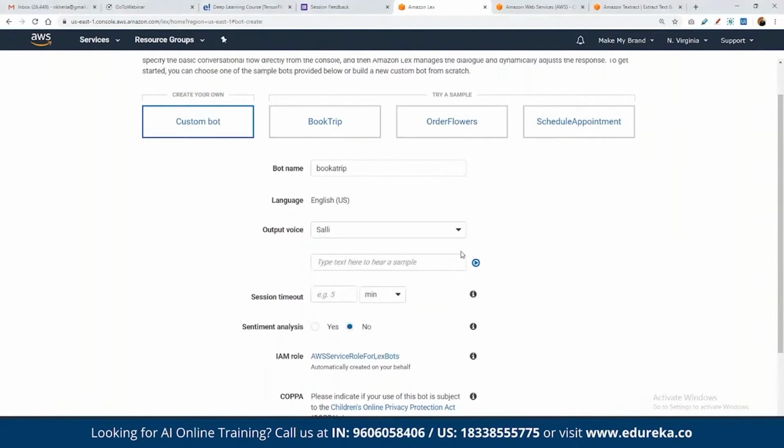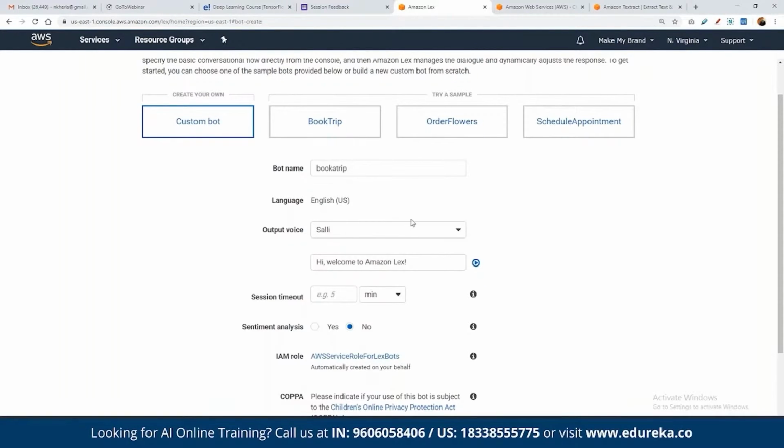And then here we can type to see a sample of the voice in our own statement. Then we can simply type in, "Hi, welcome to Amazon Lex." So if we simply click on play, here we can see the entire sentence repeated in the same voice.